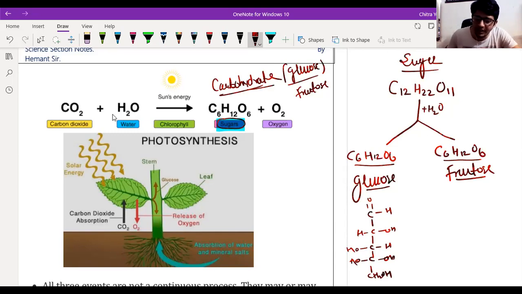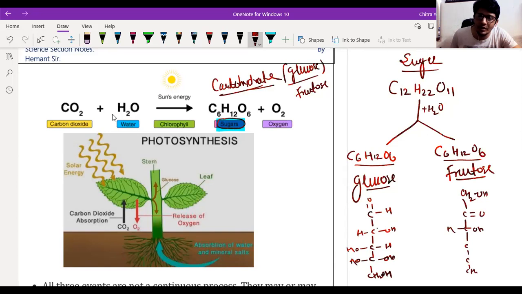Whereas fructose contains a ketone functional group on the second carbon atom. Here we have CH2OH, then on the second carbon atom we have the ketone functional group. The rest of the carbon atoms are as they are. Here OH, here H. Then we have 1, 2, 3, 4, 5, and 6.